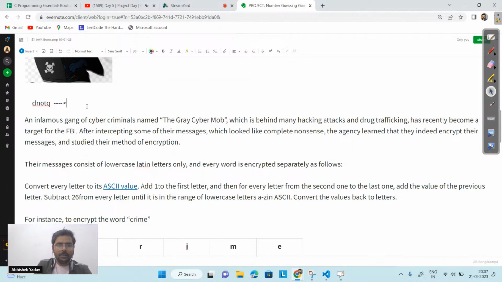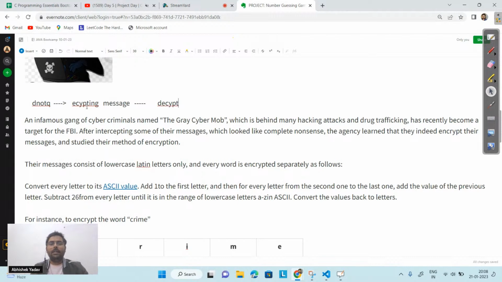This is a message and they are encrypting this message. After encryption, at the other end, they are doing the decryption part. They are decrypting the message here.